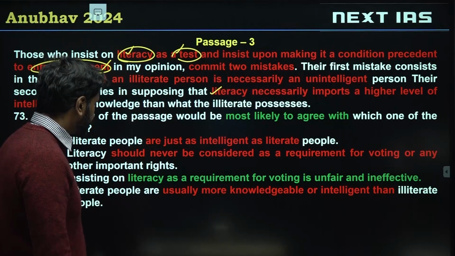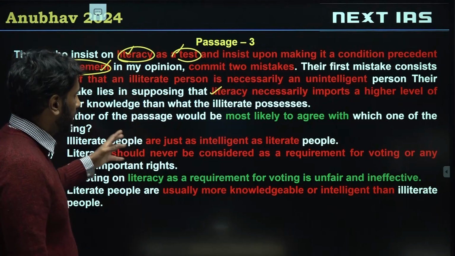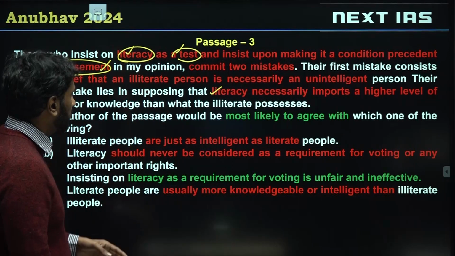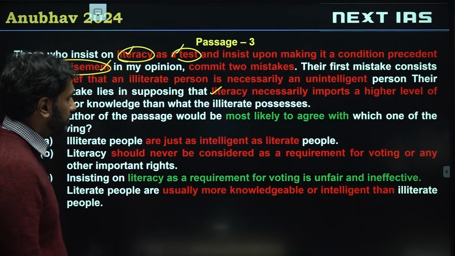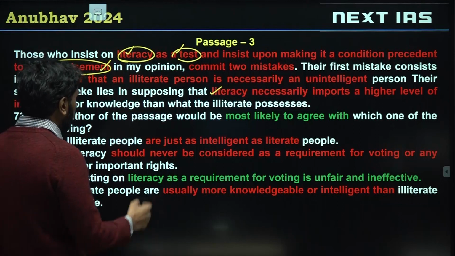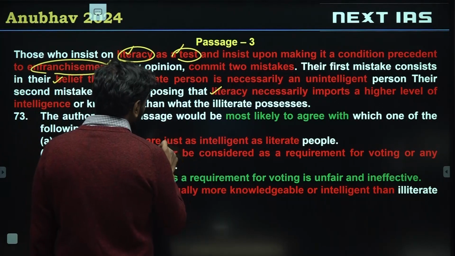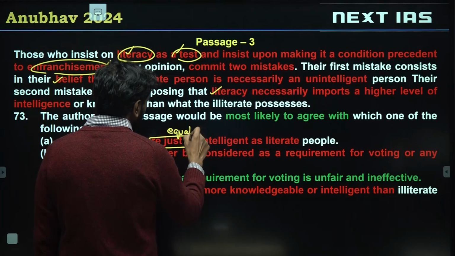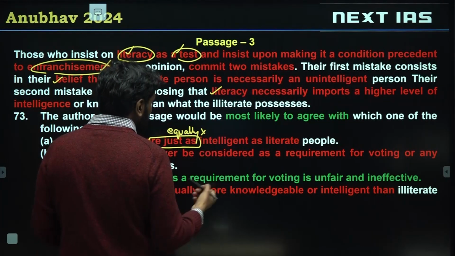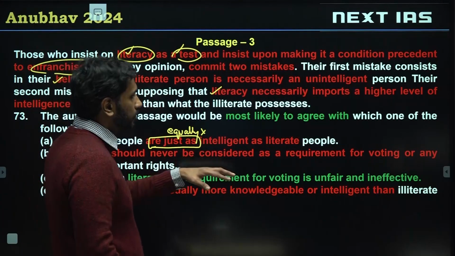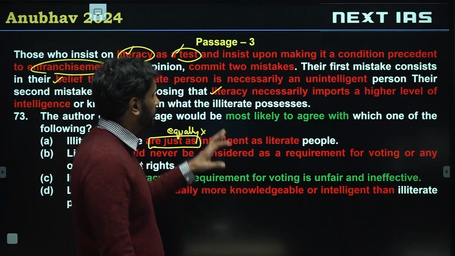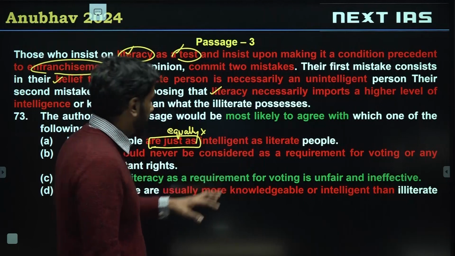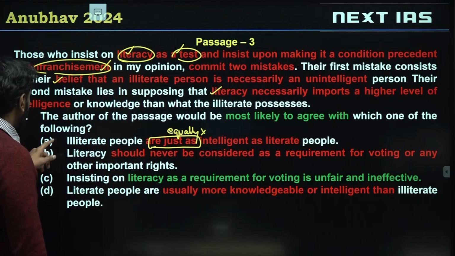Alright. Which option could be correct? We'll just go through this. Option A, illiterate people are just as intelligent as literate people. So the author is not trying to suggest that they are equally intelligent. This is not stated in the passage. They may be equally intelligent, they may not be, but it is not stated in the passage. Alright, so A is invalid.